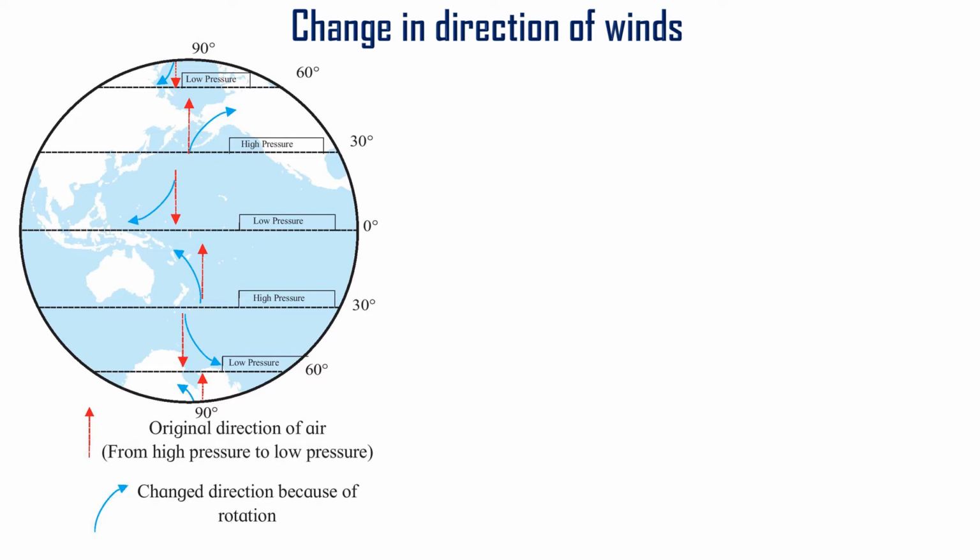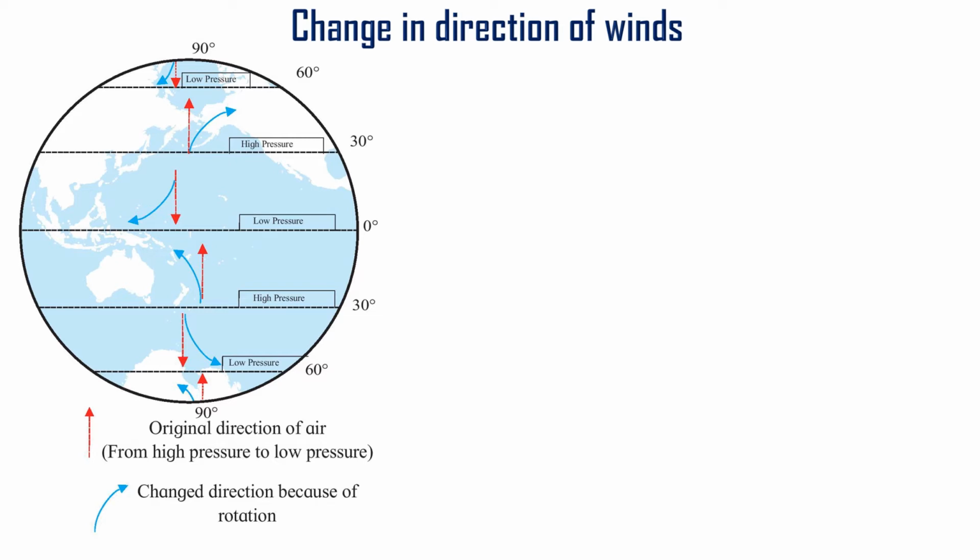The next topic is the change in the directions of wind. We have learned that the air pressure is not uniform across the earth's surface. Air pressure is different on the surface of the earth, and air moves from high pressure to low pressure.